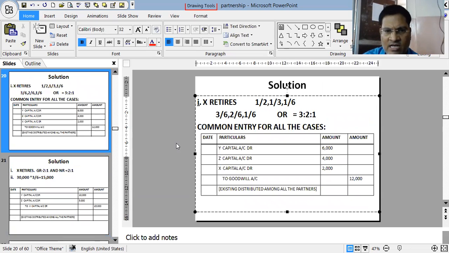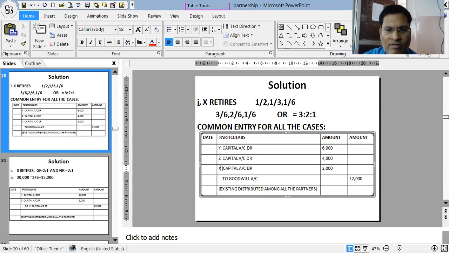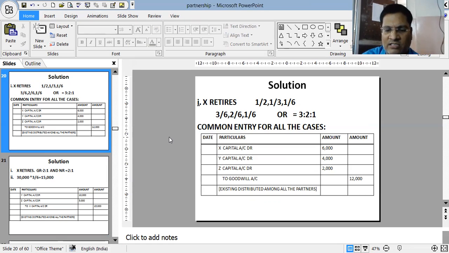That is done first. Then the goodwill which is appearing in the balance sheet has to be taken away by the existing partners. X, Y, Z: X capital debit 6,000, Y capital debit 4,000 and Z capital debit 2,000. That means in the ratio 3:2:1, this goodwill which was appearing in the balance sheet is distributed among the partners.